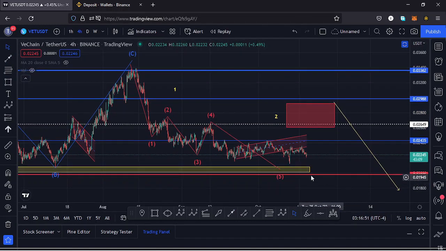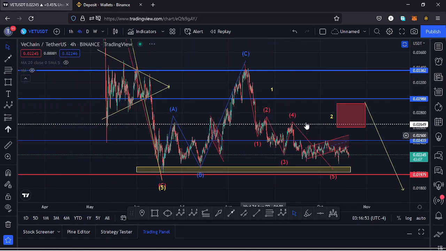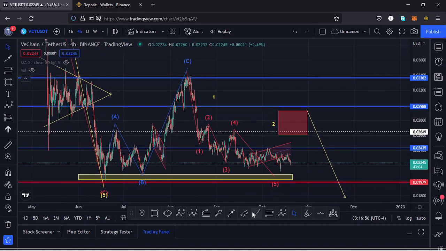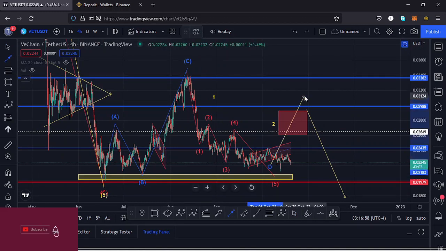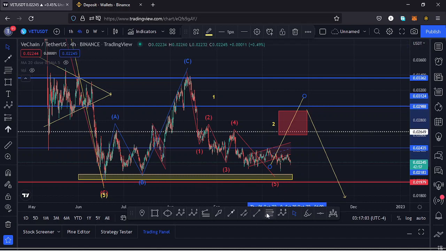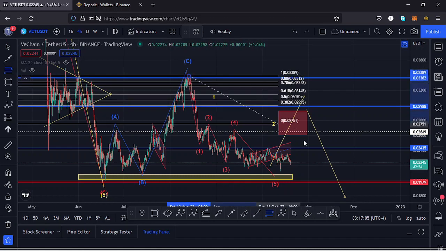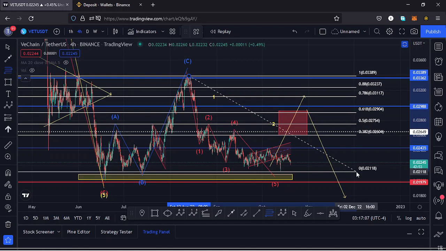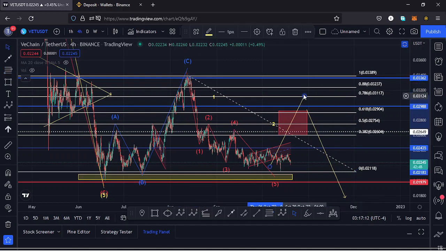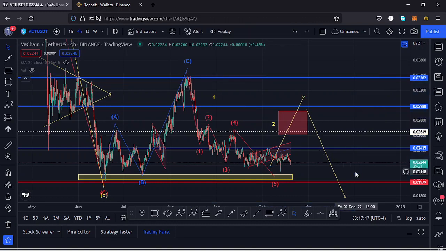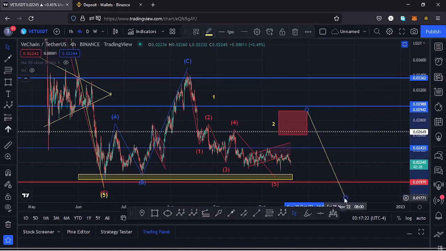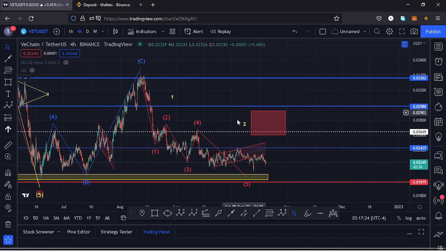And we can also invalidate that movement in case we continue pushing high in the formation of that wave 2 and manage to break above the key area of resistance at around the $0.029 mark, and also manage to break above the key area of resistance on the fib level, that is the fib level 0.786, and that lies at around the $0.031 mark. So in case we manage to break above those key areas of resistances and also that key area on the Fibonacci, then that will be invalidating my Elliott wave structure to the lower side in that movement in a wave 3.